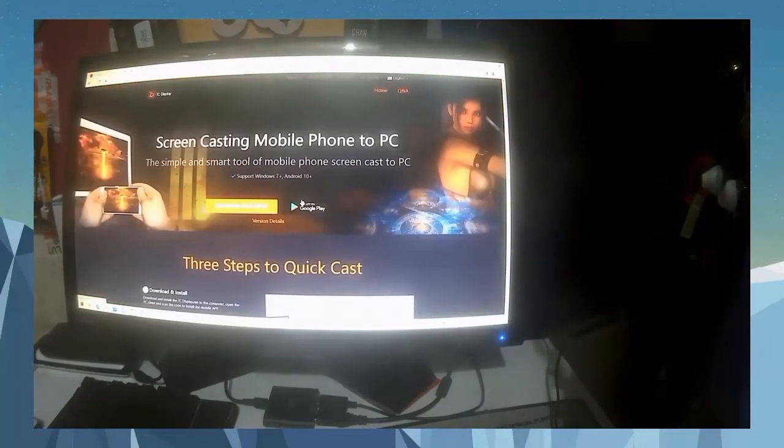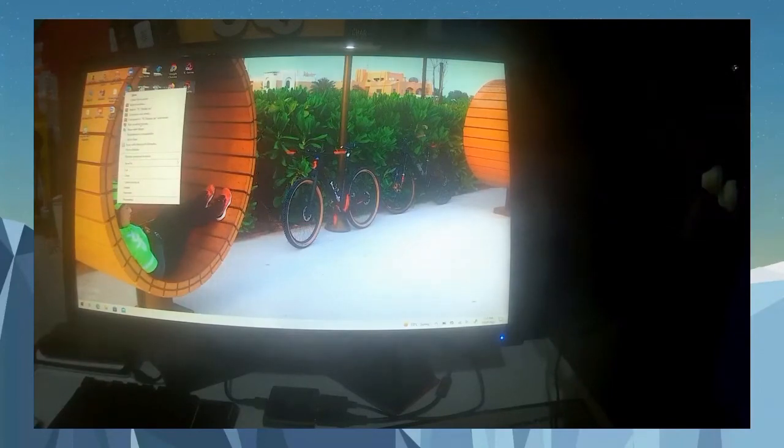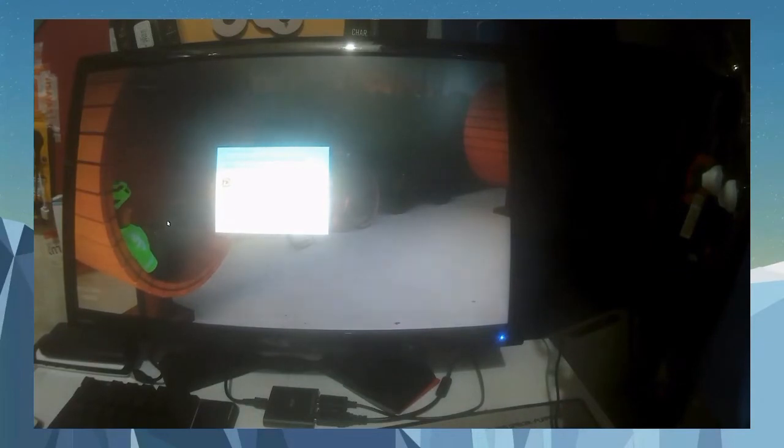So let's go back. So let's go out from there now. I downloaded the PC display, and you are going to right click on that, run as administrator, and see. Do not click yes, because what you have to do is connect your phone to your USB cable. I already connected my USB cable to my laptop down here, and I'm going to connect it now to my phone.